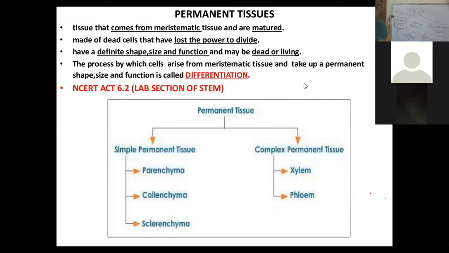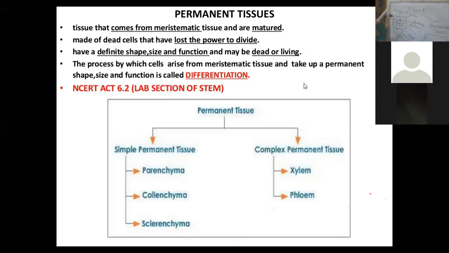In such case, they will be called chlorenchyma. What will they be called? Although they are parenchyma cells only, in the leaves there is a prominence of chloroplast in these cells, so they help in photosynthesis, so they will be called chlorenchyma.